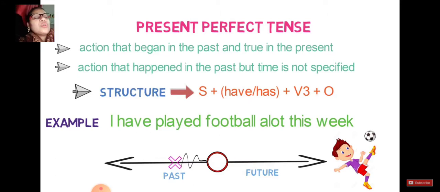Before the present, both actions are completed, but the action began in the past because you started playing a week ago and have played throughout the week. It means the action began in the past and is true in the present, and it happened in the past where time is specified for the week.